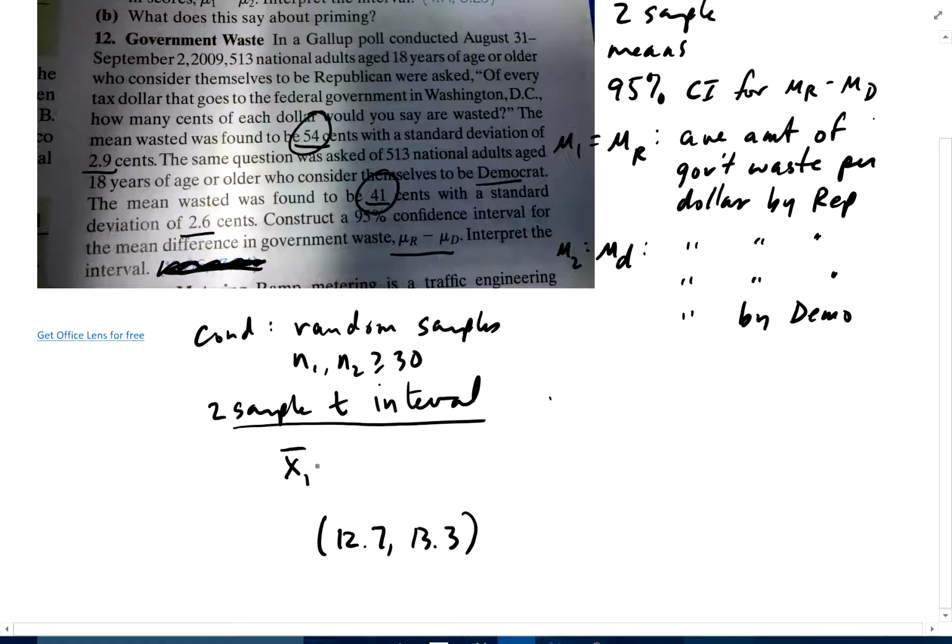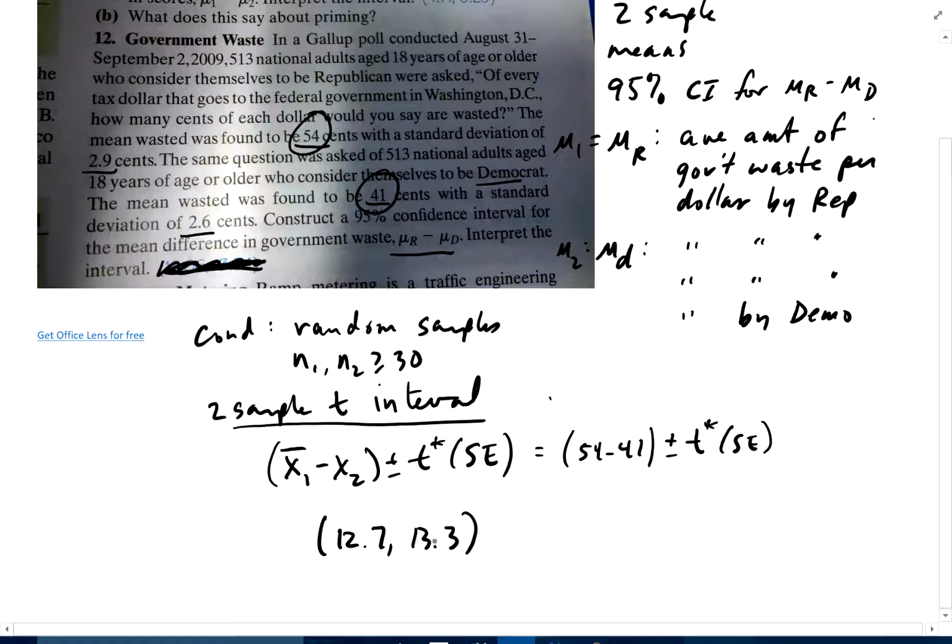It's x1 minus x2 plus or minus t star times the standard error. Okay, so in this one, it's perfectly okay if you just say 54 minus 41 plus or minus t star times standard error, because your calculator is going to calculate t star for you. And you get 12.7, 13.3.